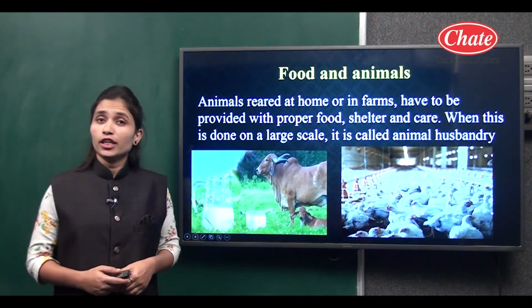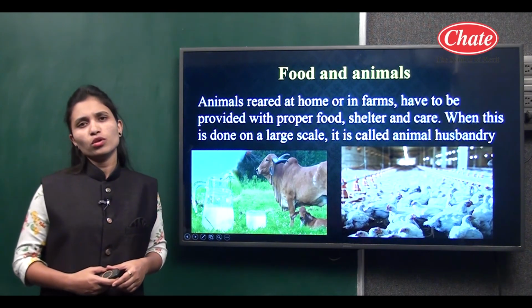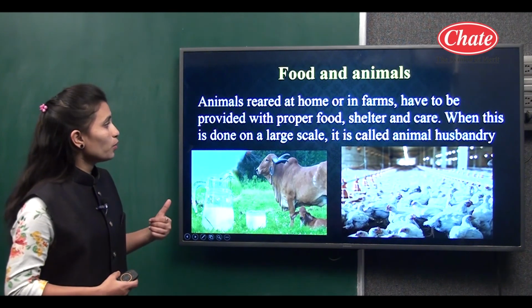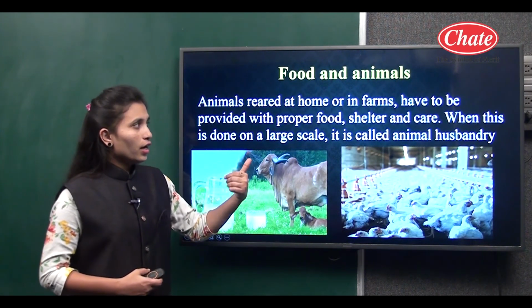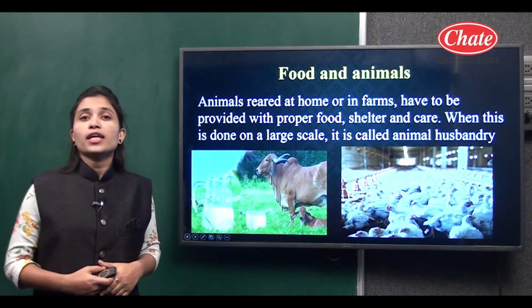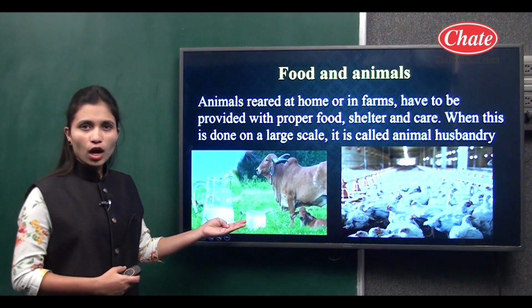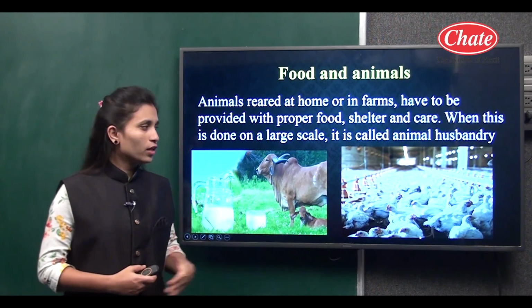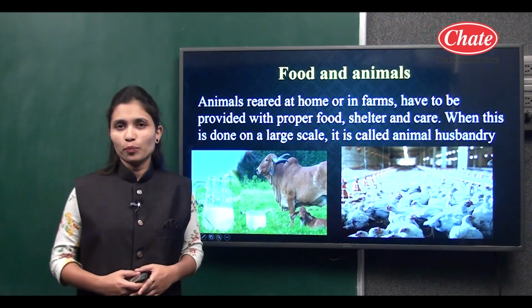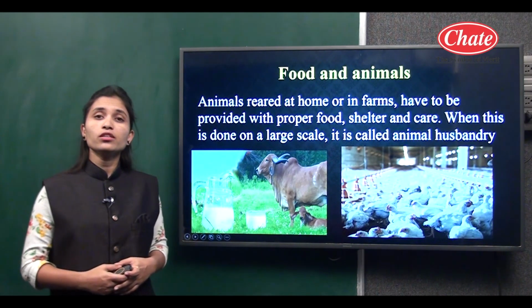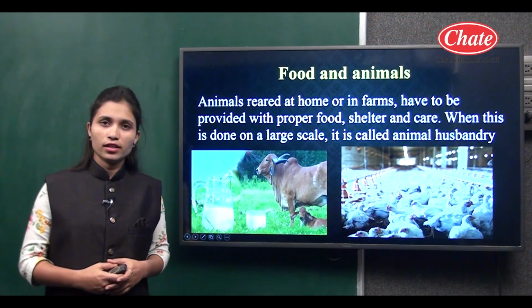Then the next one is food and animals. We get food from animal sources also. The process in which these animals are cared for is called animal husbandry. In this picture you can see the cow, from which we get milk. Here poultry is there. These are some examples of animal husbandry. So students, we will discuss all these points in detail in this chapter.